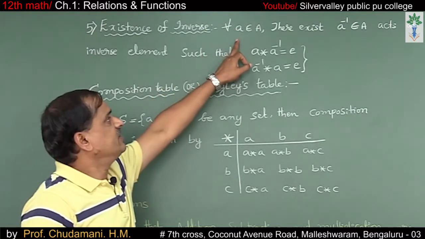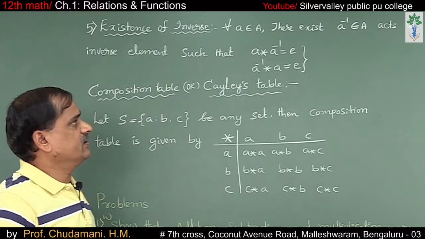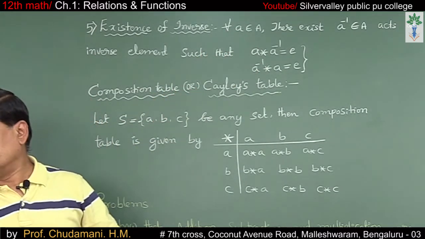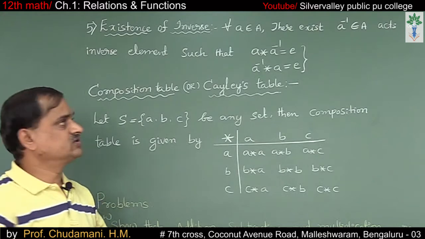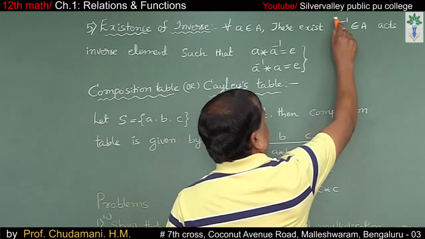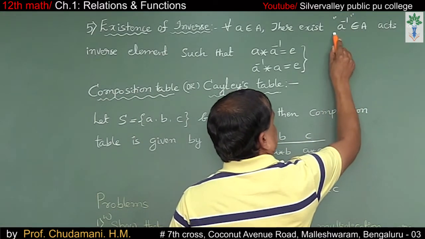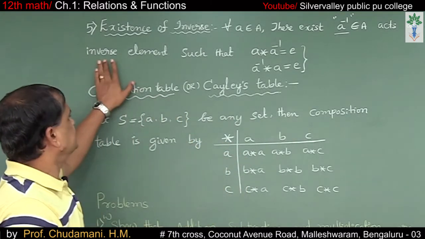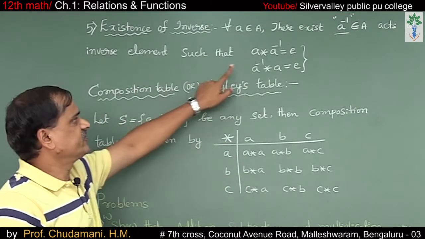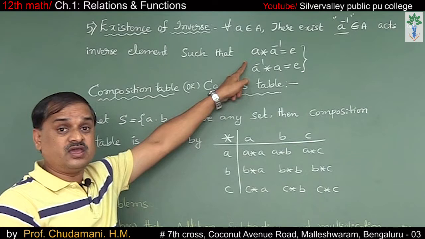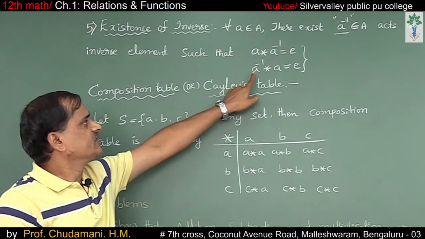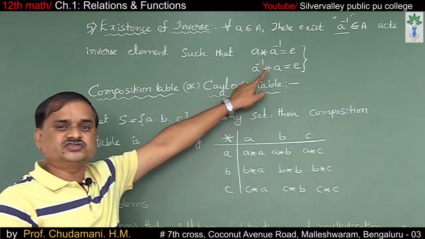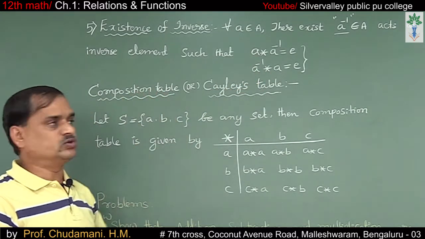For all elements A belonging to the set A, there exists A inverse belonging to the set A, which acts as the inverse element such that A star A inverse equals E and A inverse star A is also E.